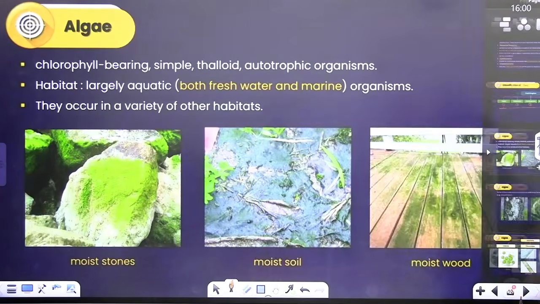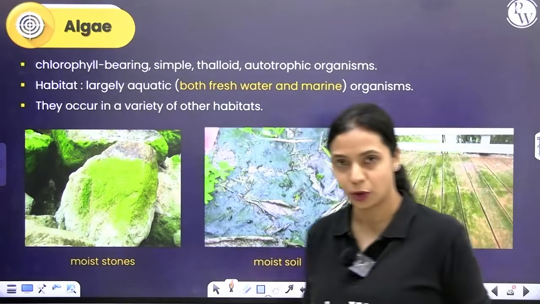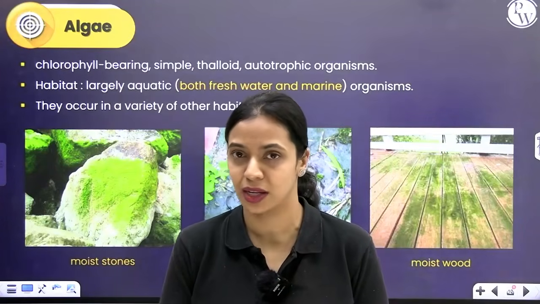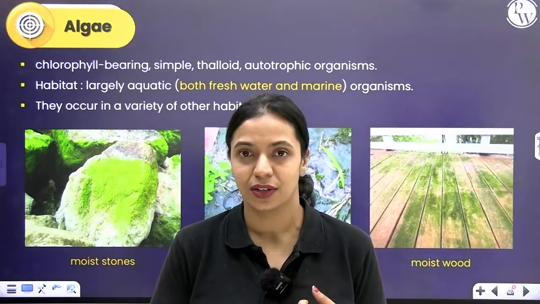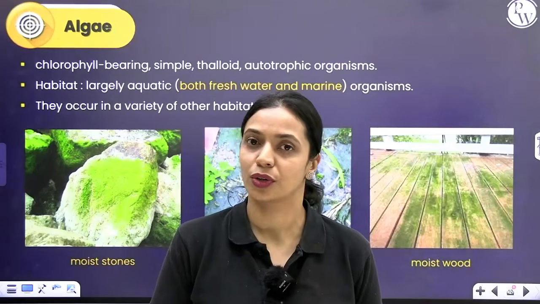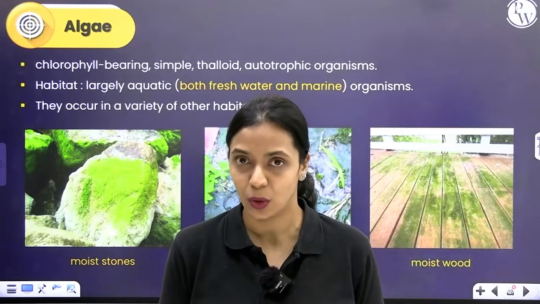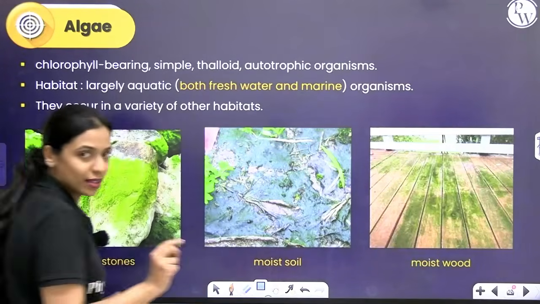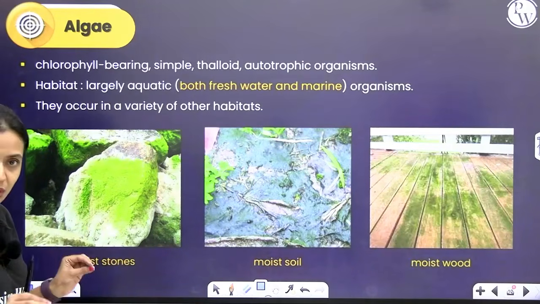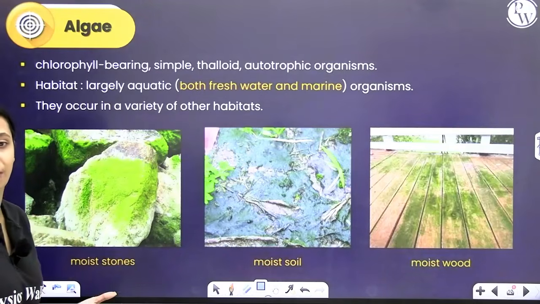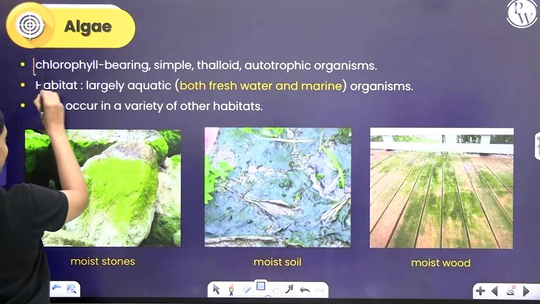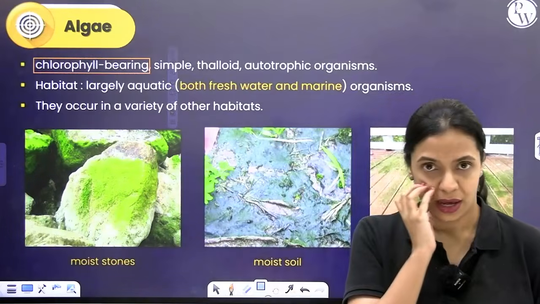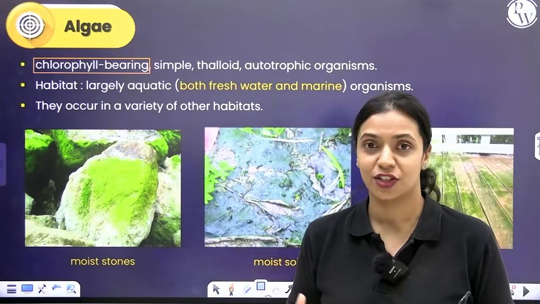What do we already know about algae? What do we already know about plants? We know that when we grouped plants in the five kingdom classification of R.H. Whittaker, they are generally multicellular, they are eukaryotic, and they are autotrophic or photosynthetic organisms. This is something that we already know, right? So how are these algae? Algae are photosynthetic. We know about that already. If it's capable of photosynthesis, then obviously it should bear chlorophyll, right? So they bear chlorophyll. Since it is a very primitive form of plants, it does not show differentiation into root, stem and leaves.